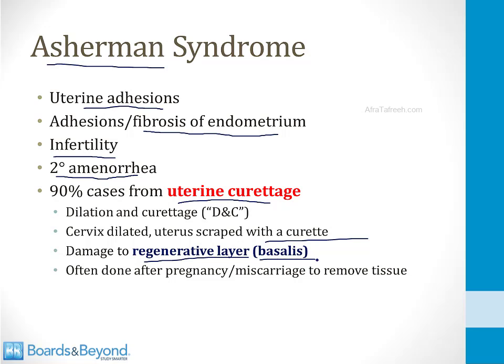In other words, the endometrium will stop growing normally and the woman won't menstruate any longer. A DNC is often done after a woman has pregnancy or miscarriage to remove tissue left behind, and sometimes it leads to Asherman syndrome. And the key point here that you want to remember for step 1 of your boards is just like in Mullerian agenesis, in Asherman syndrome, the endocrine system is working just fine. The ovaries are fine, the pituitary gland is fine, so all the hormone levels will be normal. This is purely an anatomic defect.